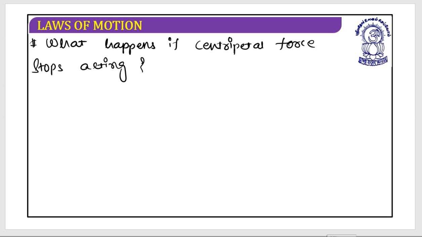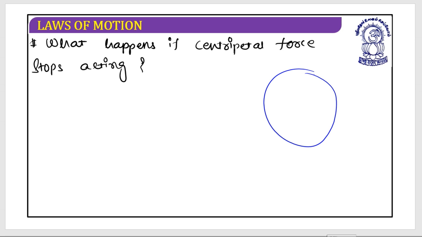Does the particle continue in its circular motion, or shall it leave the circular path? If it shall leave the circular path, where does it go and how does it go? What do you think? What should be the correct situation? Let's have a look.